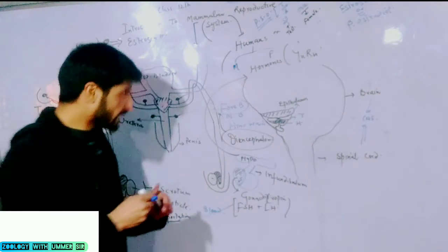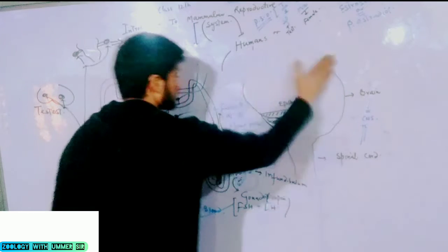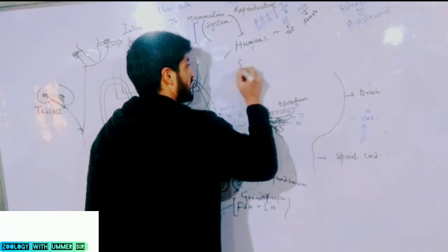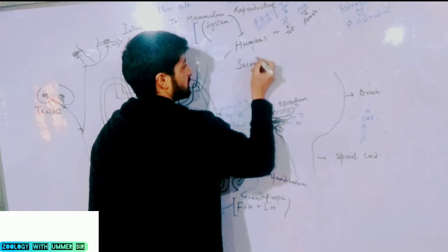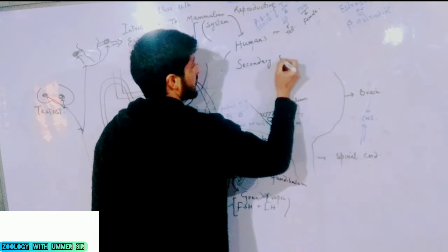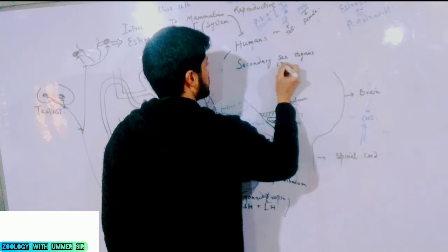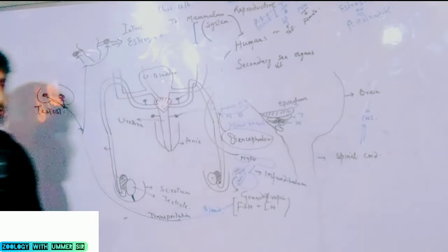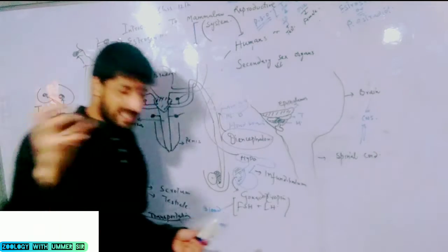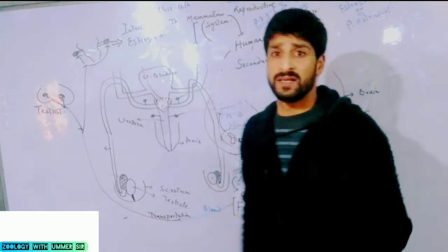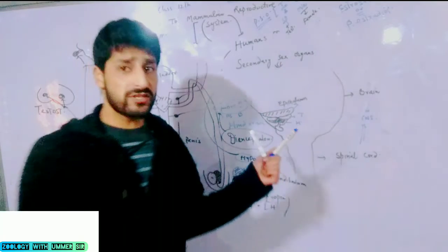Now, the second thing is humans also contain secondary sex organs. Secondary sex organs are the essential structures present both in males as well as in females that are used for copulation purpose.